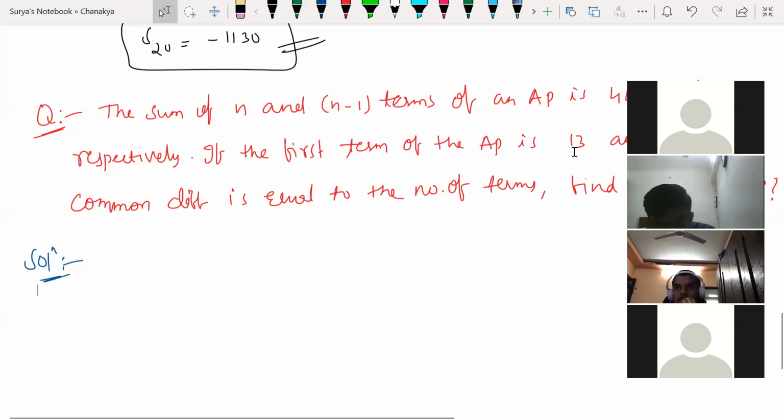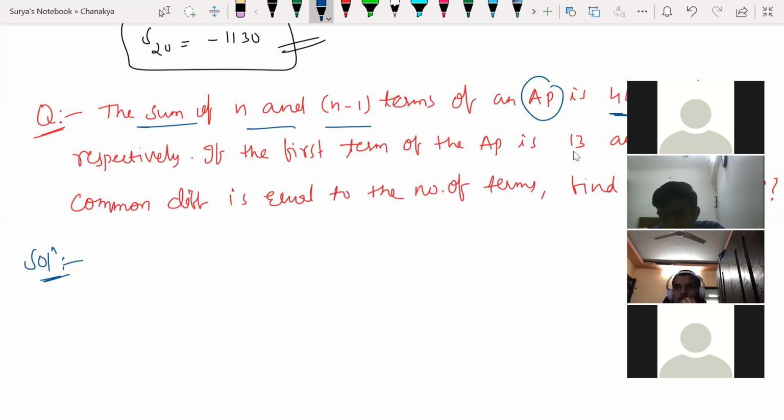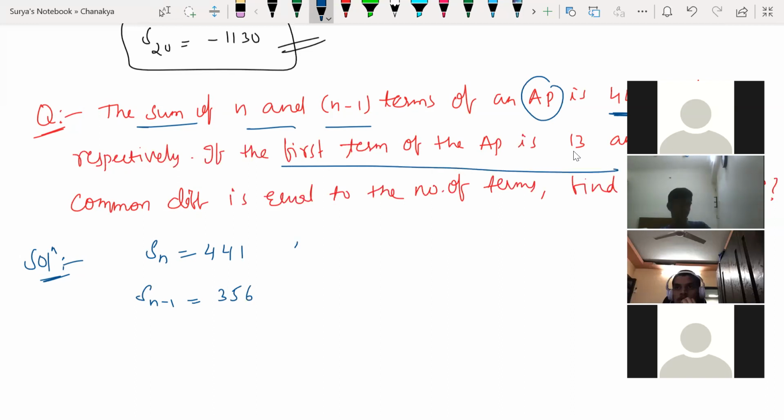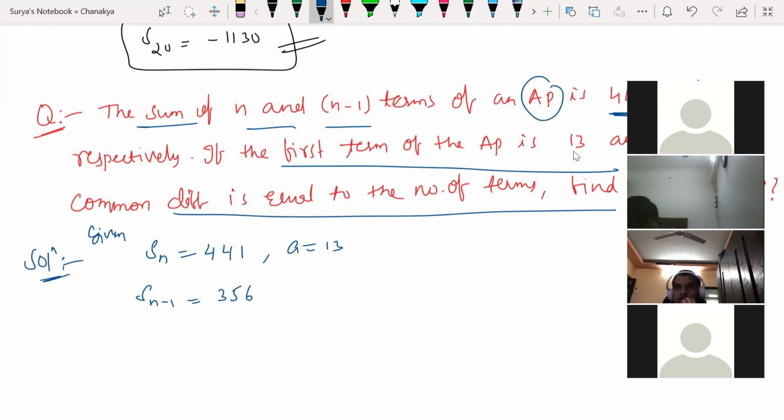Look at this. He has given the sum of n and n minus 1 terms of an AP as 441 and 356 respectively. So given Sn is equal to 441, and Sn minus 1 is equal to 356. And the first term of the AP, which means a, you write as given data: a is equal to 13. And the common difference is equal to the number of terms. What he has given? Common difference is equal to number of terms. Number of terms is n here.